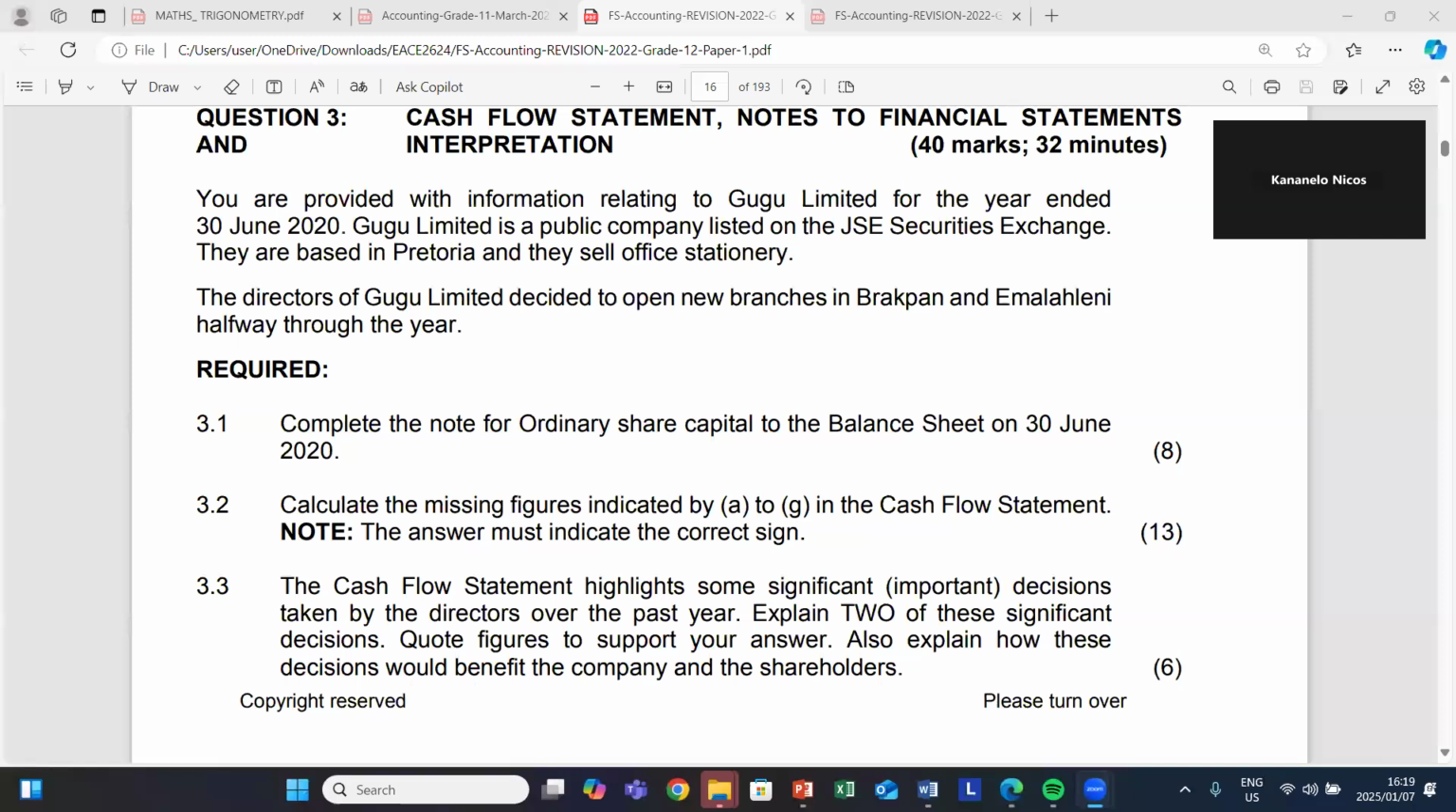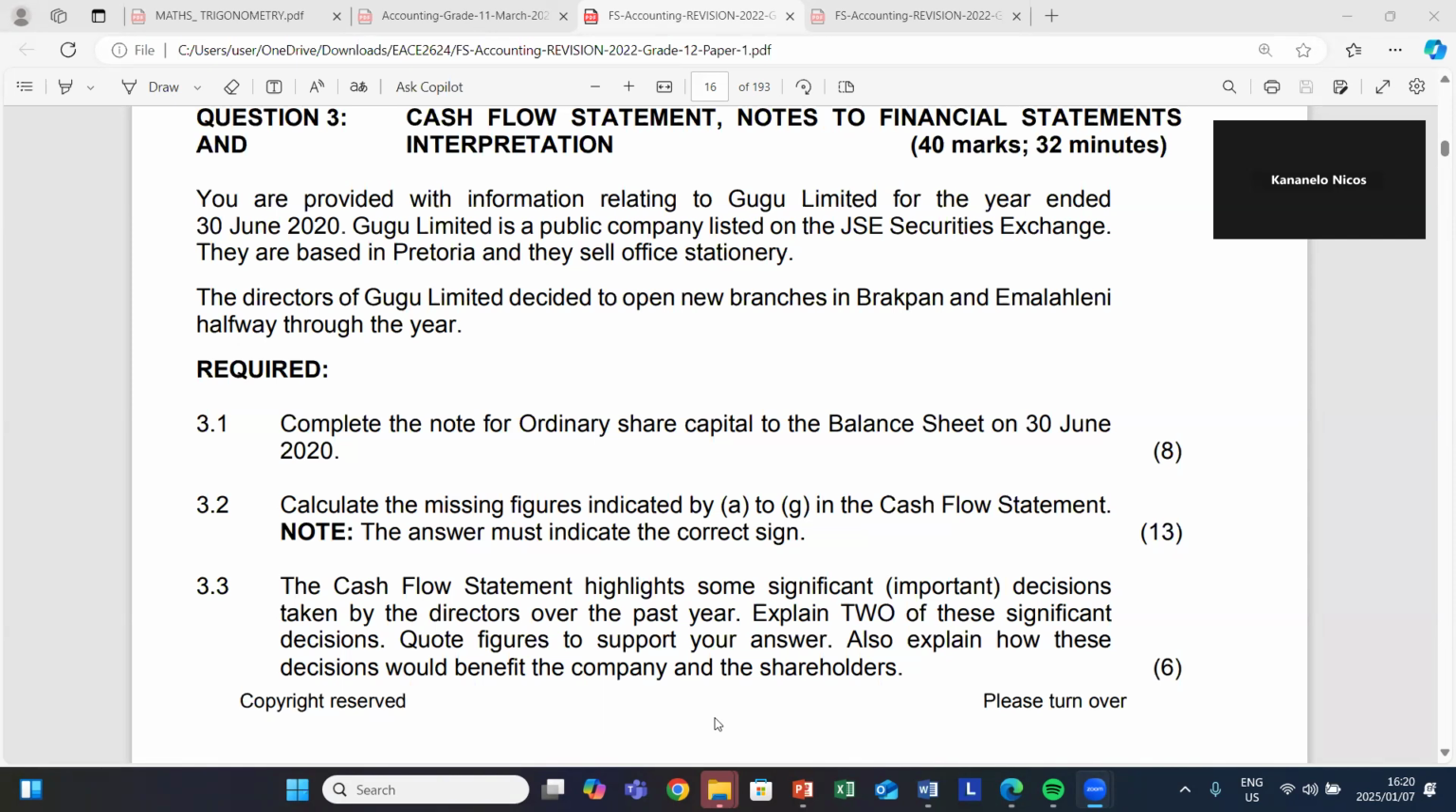Okay, so let's do this one, 3.1. Even in this question paper, we have to do ordinary share capital. They say that we are provided with the information relating to Google Limited for the financial year ended 30th of June 2020. Google Limited is a public company listed on the Johannesburg Security Exchange, JSE.